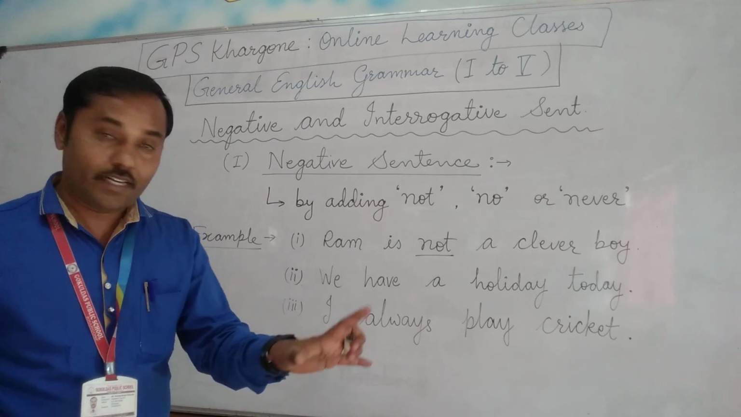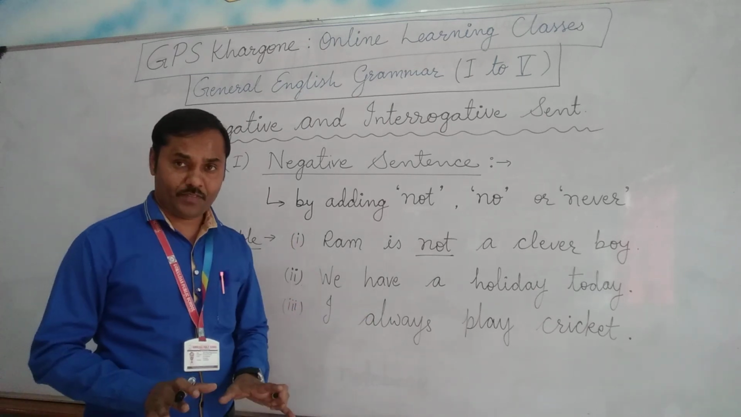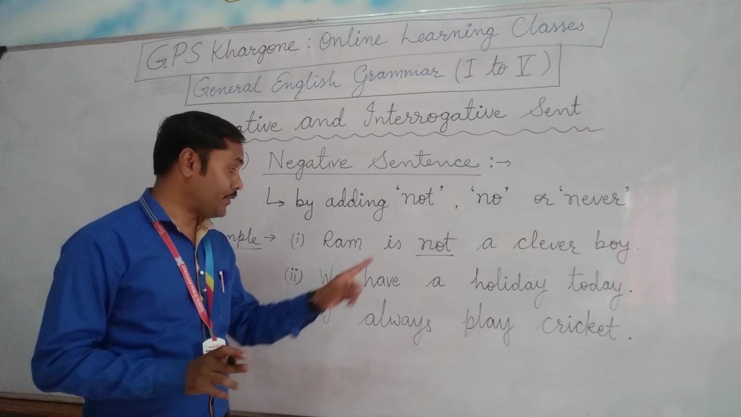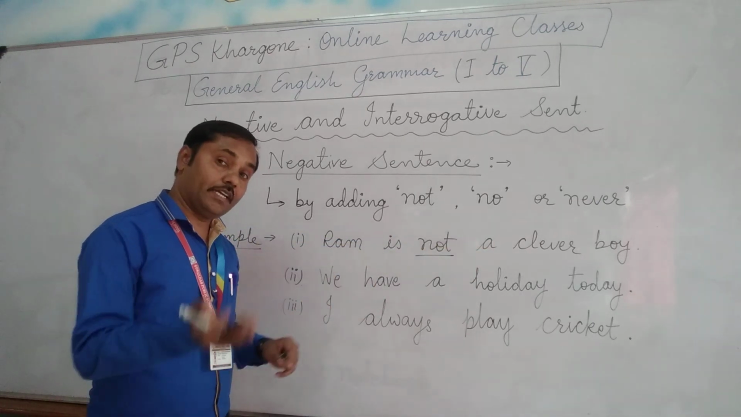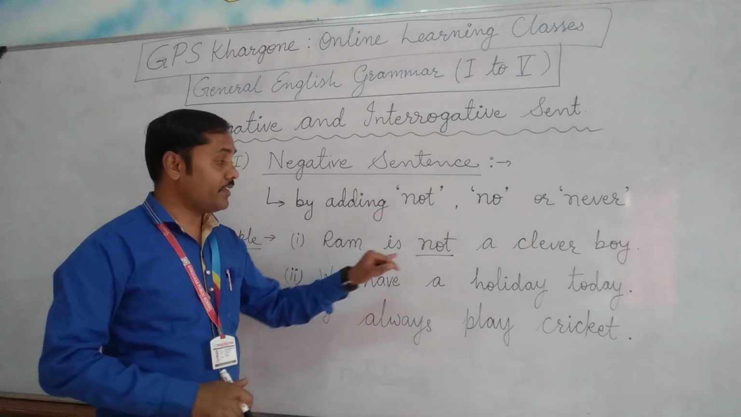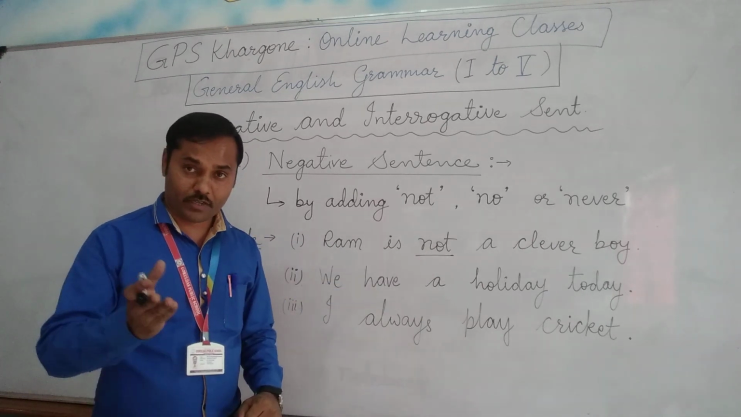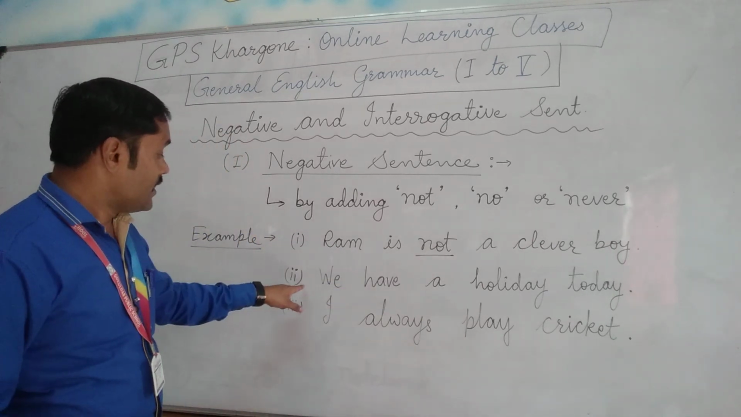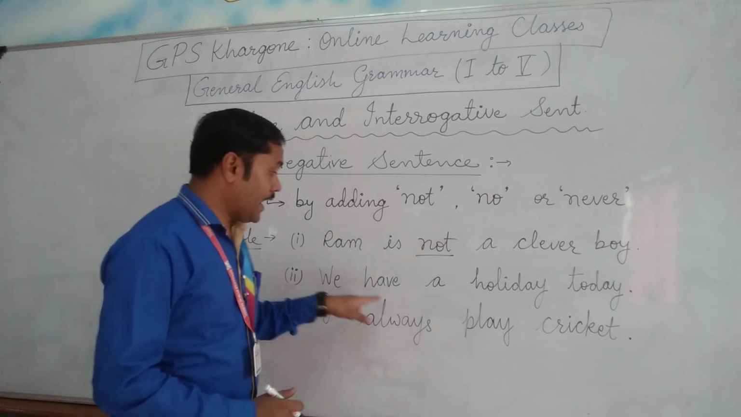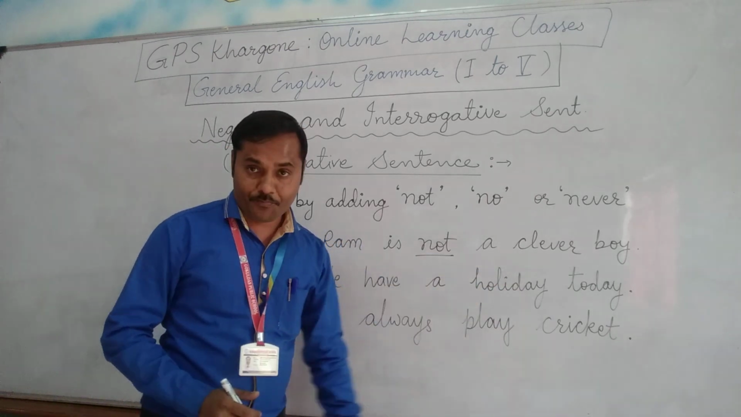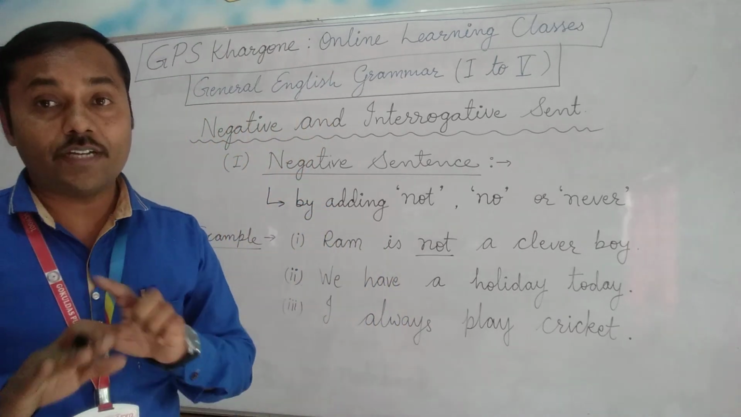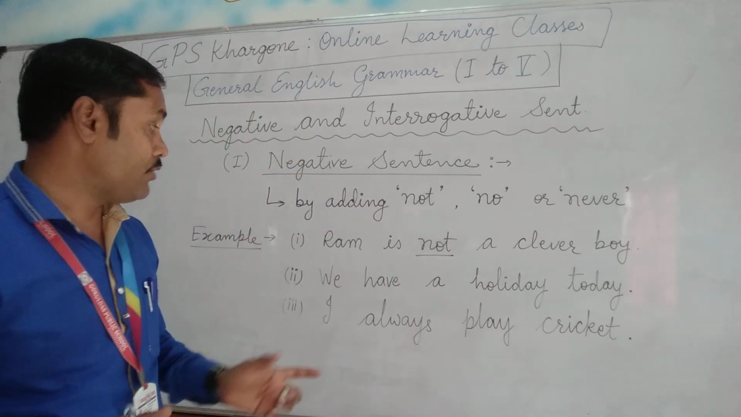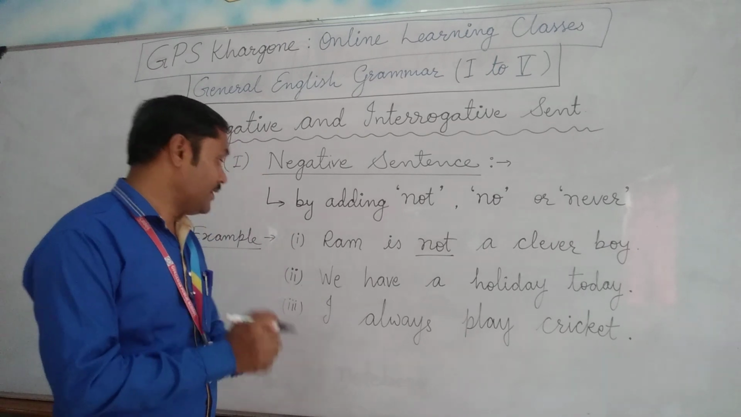Ram is not a clever boy. I am denying that sentence. The previous sentence, Ram is a clever boy, was affirmative. Now I am making it negative: Ram is not a clever boy. Okay, simple. Second, we have a holiday today. Suppose I want to deny this statement. I want to make a negative statement.